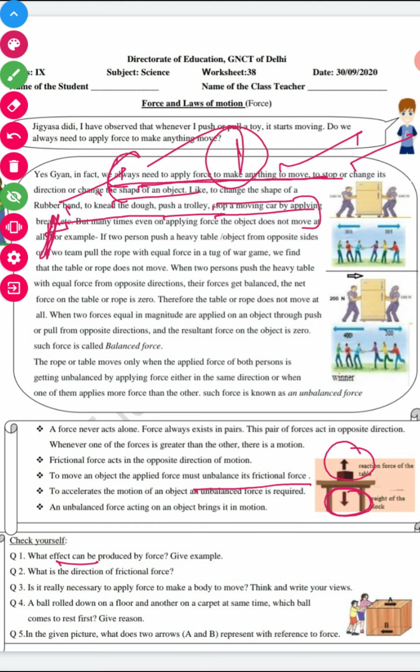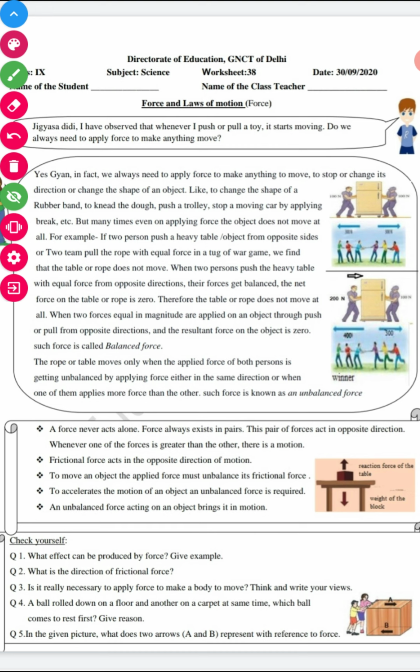Next, what is the direction of frictional force? Frictional force is always in the opposite direction. Next question, is it really necessary to apply force to make a body move? Think and write your answer.